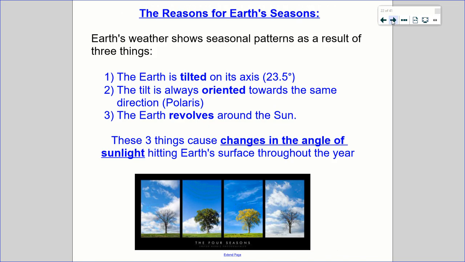Okay, so let's close things up with exactly why we have seasons here on Earth. There are three main things. The Earth is tilted on its axis at 23.5 degrees. That tilt is always oriented towards the same direction, which is Polaris, and the Earth revolves around the sun. These three things cause changes in the angle of sunlight hitting Earth's surface at different latitudes throughout the year. So that is why we have seasons.